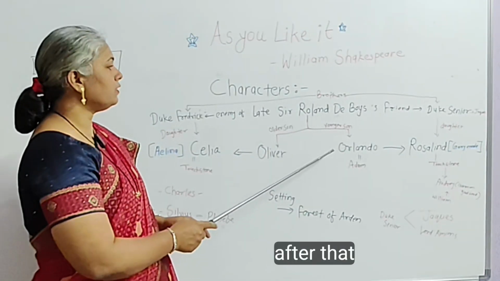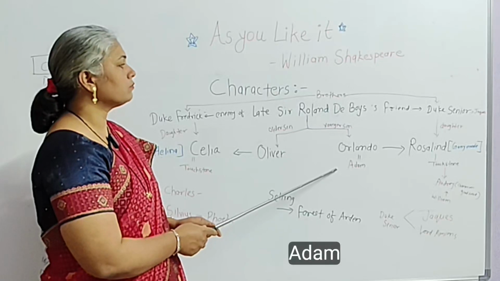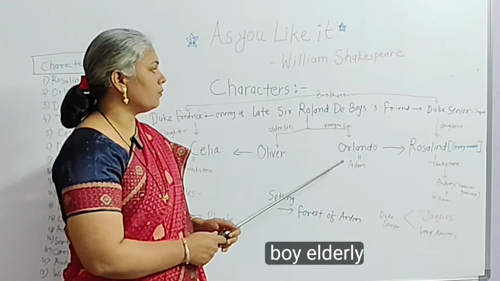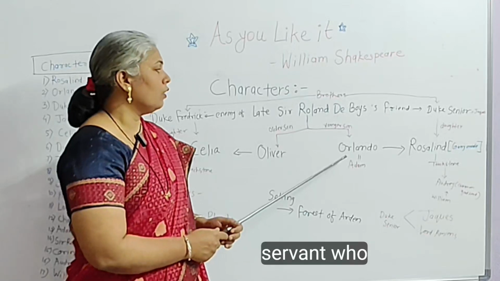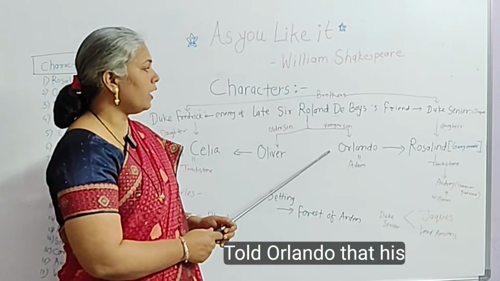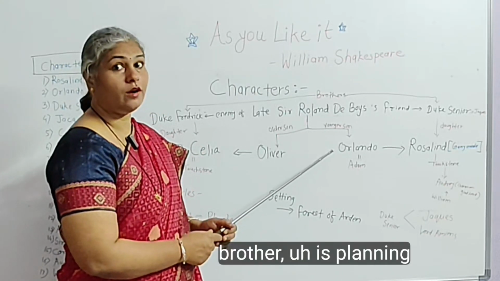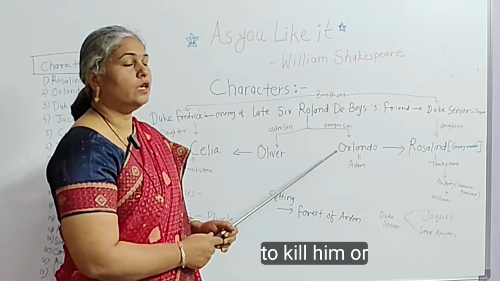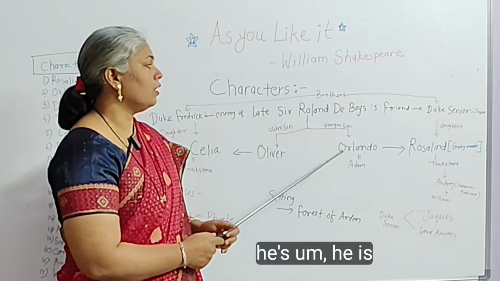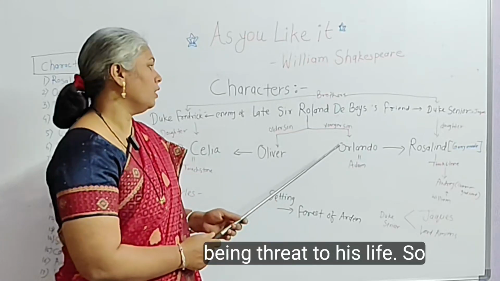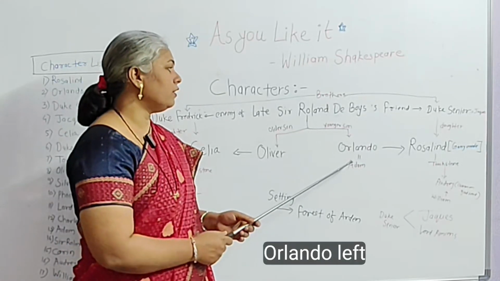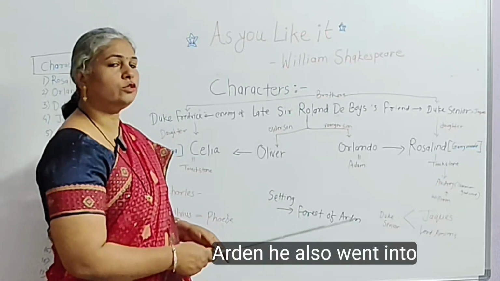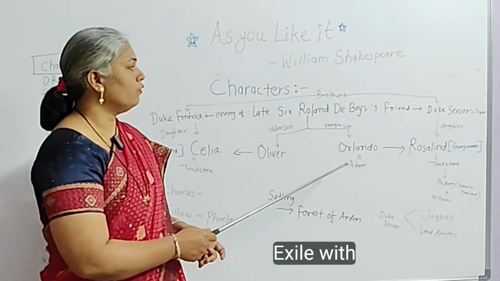So after that, Adam, an elderly faithful servant of Sir Roland de Boys, told Orlando that his brother is planning to kill him, that his life is under threat. So Orlando left for the forest of Arden. He also went into exile with Adam.